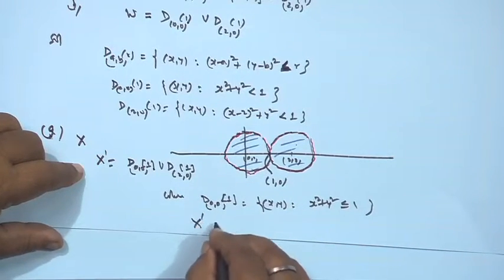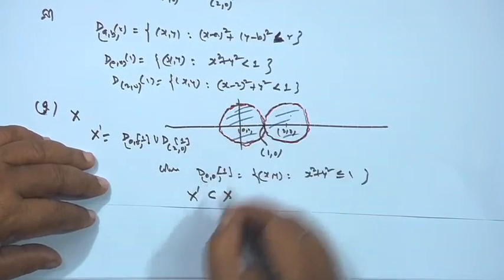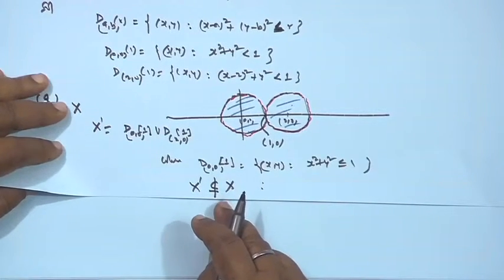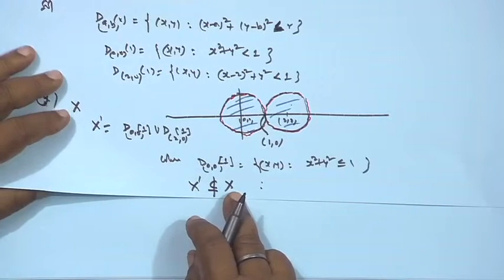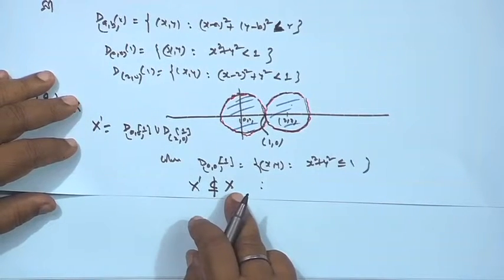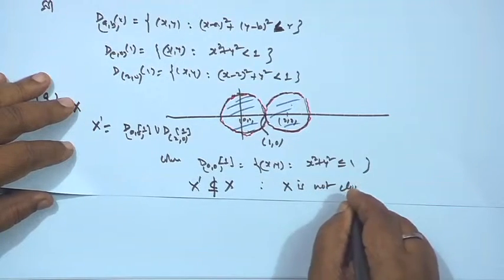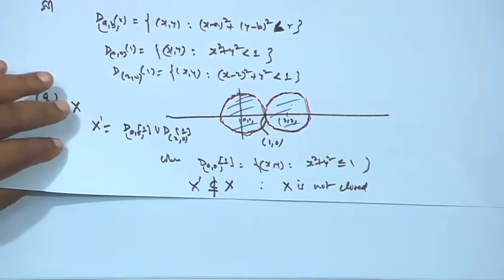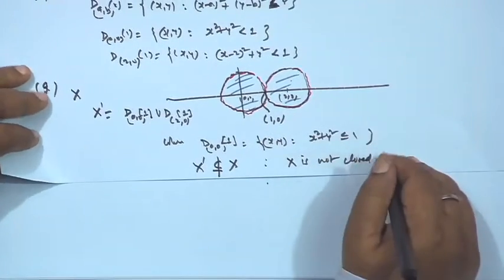So, X dash, is it a subset of X? No, because X does not include the points on the boundary. So, it is not a subset of X. Therefore, not all the limit points of this set are contained in it, and the derived set is not a subset of X, therefore X is not closed. It means X does not include all of its limit points. So, X is not closed.